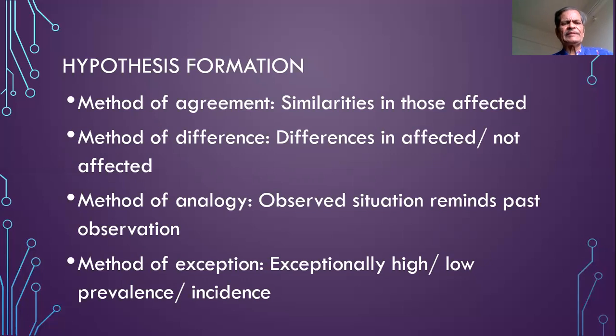So the first method is the method of agreement, wherein we find the similarities in those affected. Suppose we find in our study that the persons who are having low caloric intake belong to a particular group. We may find that only females are having low caloric intake. We may find that the persons belonging to a certain socioeconomic class have low caloric intake.